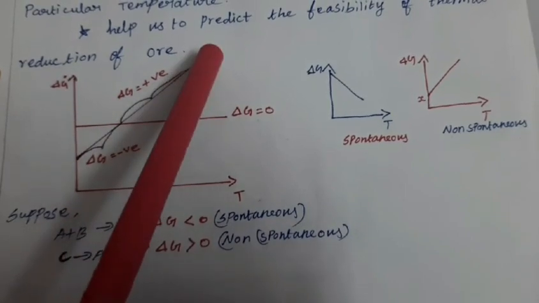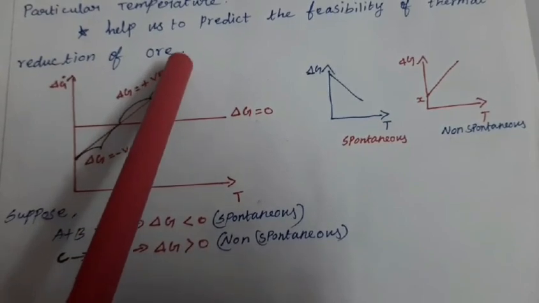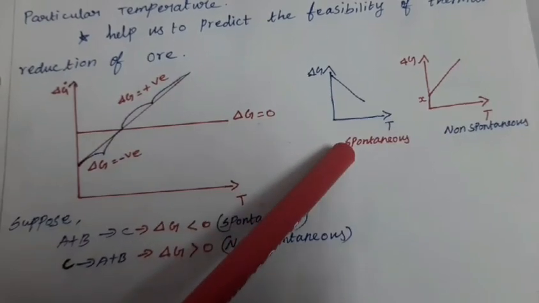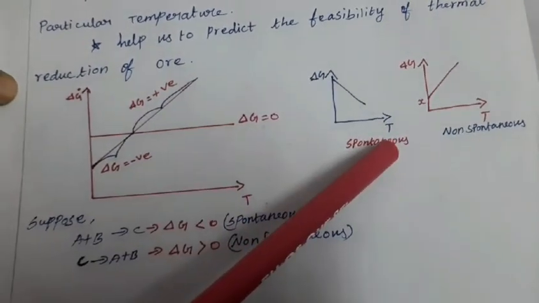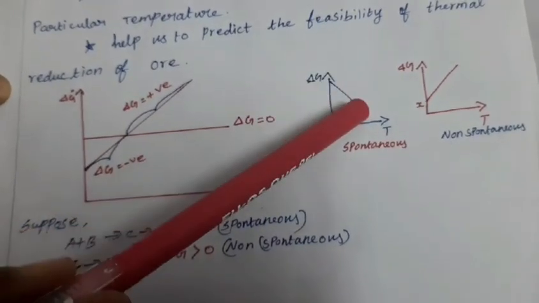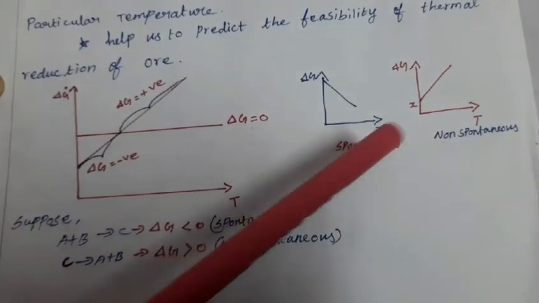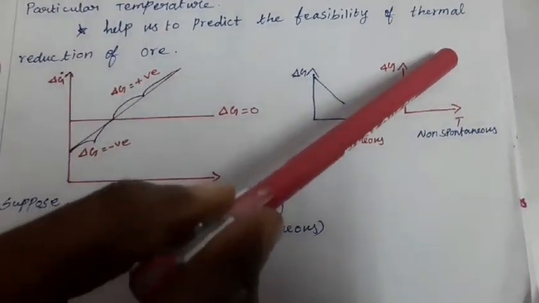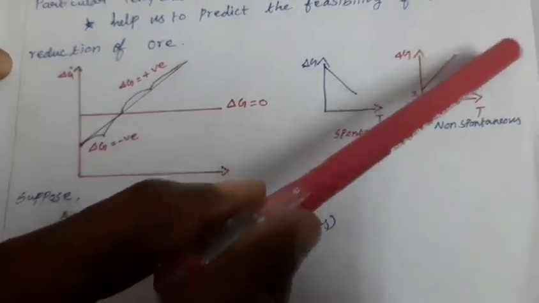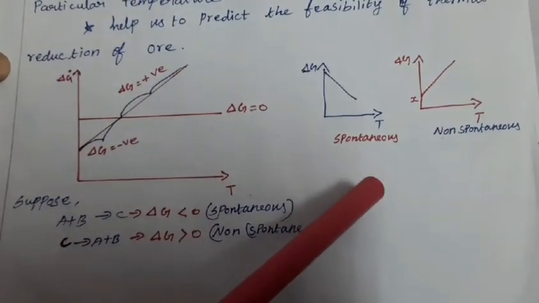When the curve line is upward, that is, the delta G value is more positive, that time it is non-spontaneous. So simply I can draw this delta G versus temperature: in the downward direction, it is more negative, and as the temperature increases, the process would be spontaneous. The upward direction of the curved line denotes that it is non-spontaneous, because the delta G value is positive, whereas here the delta G value is negative.